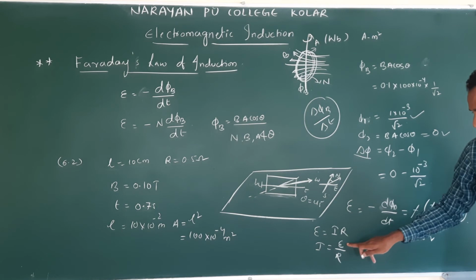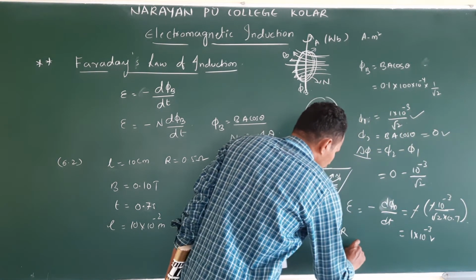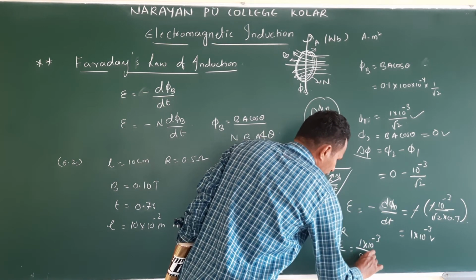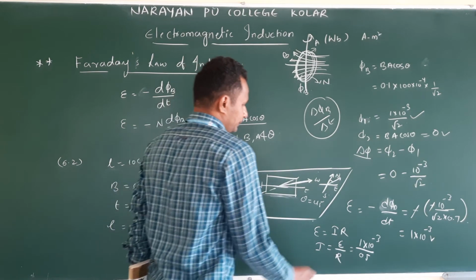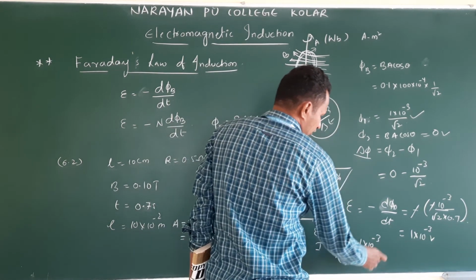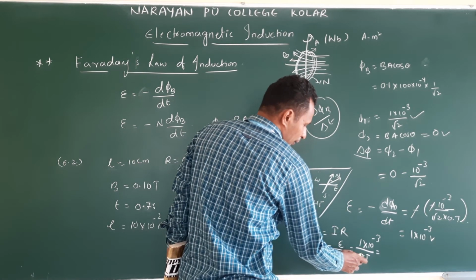Substitute here. E already calculated, R already given. Substitute. Then this is 1 into 10 power minus 3 by 0.5. Okay. So substitute R, we can write this as 5 by 10.